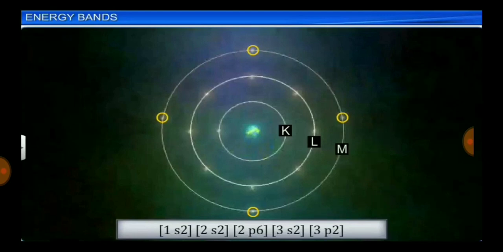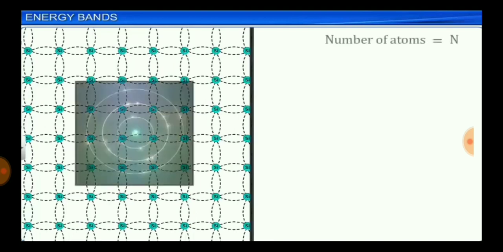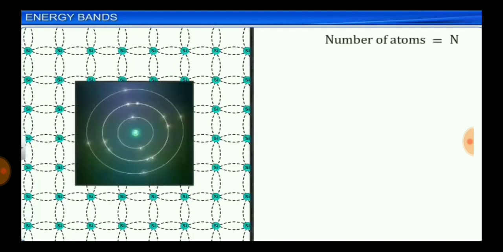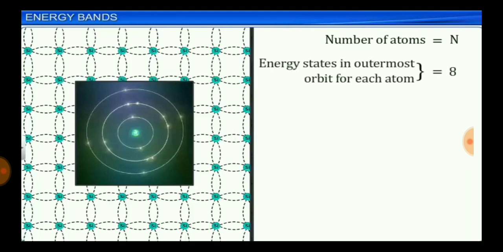As silicon has a crystalline structure, there are interactions between the neighboring atoms. Let us assume that there are n silicon atoms in a crystal, each with 4 valence electrons. For silicon, in the outermost orbit, there are 8 energy states available, out of which 2 states belong to the 3s orbital and 6 states belong to the 3p orbital. Therefore, for n atoms, the total number of energy states available in the outermost orbit is equal to 8n.